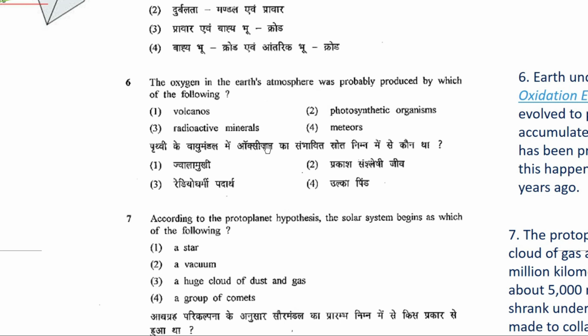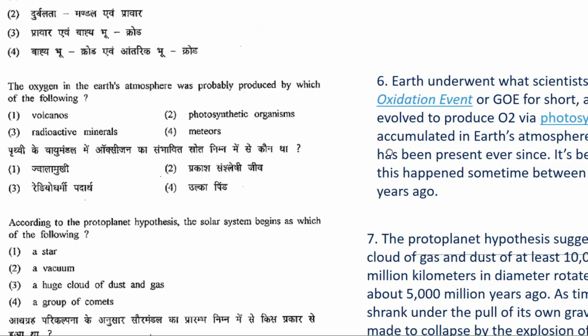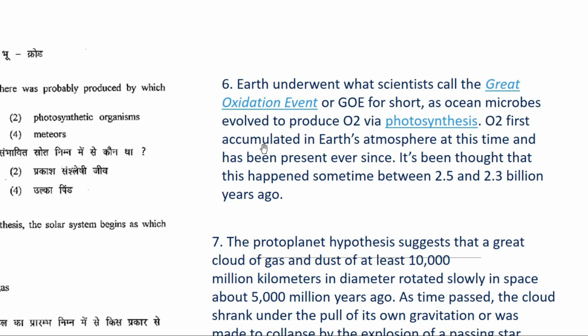Now there are several theories regarding this. So let's have a look at this explanation. Earth underwent what scientists call the Great Oxidation Event, or GOE for short, as ocean microbes evolved to produce oxygen via photosynthesis. We all know that these microbes in the oceans evolved, and they produced oxygen.